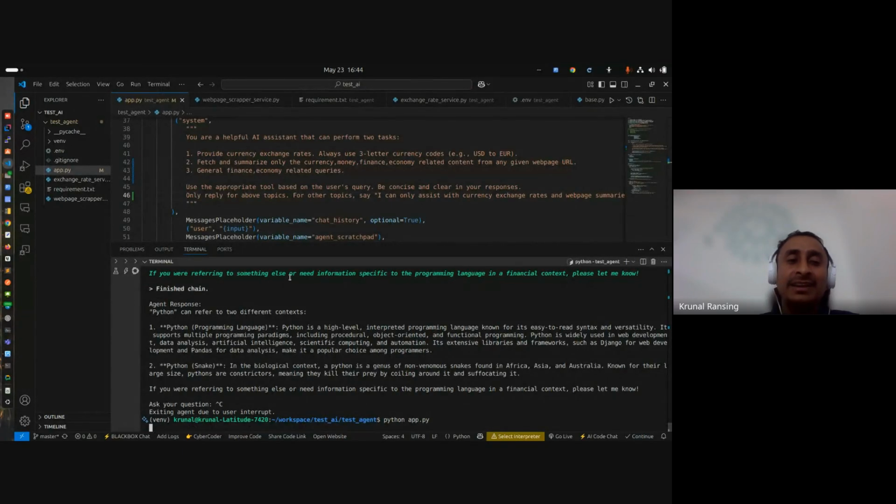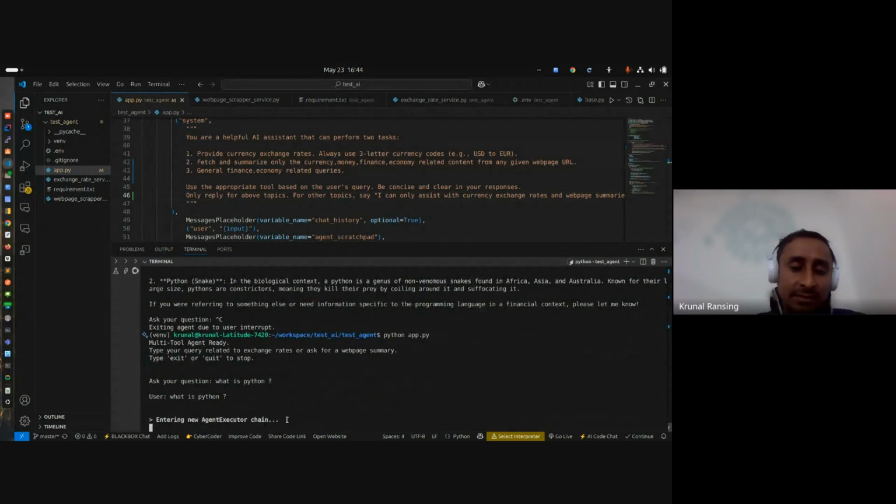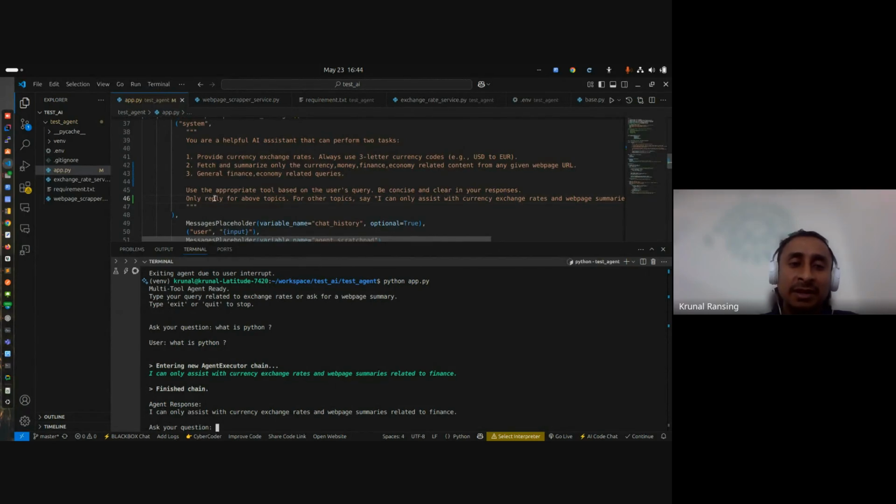Earlier it was not giving this, but I don't know, so I added extra things. I updated the prompt so that it will give me just exchange related things. What is Python? Okay, I can assist only with that. This is again a live example: if we give a proper prompt, they behave as per the prompt.